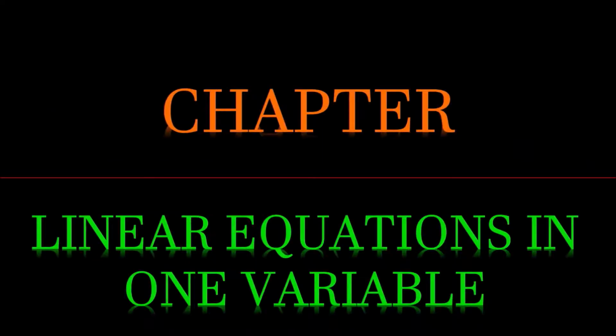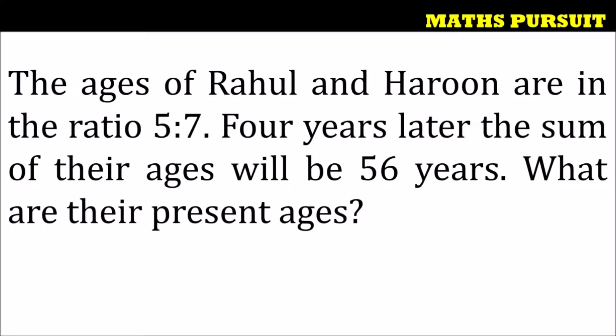Today we will look into the questions from the chapter called Linear Equations in One Variable. The given question is: the ages of Rahul and Harun are in the ratio 5:7. 4 years later, the sum of their ages will be 56 years. What are their present ages? So guys, let us see how we can answer this question.